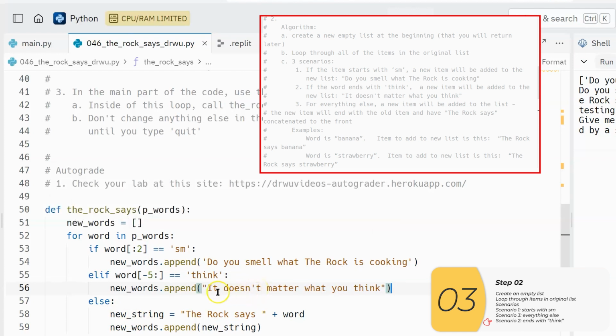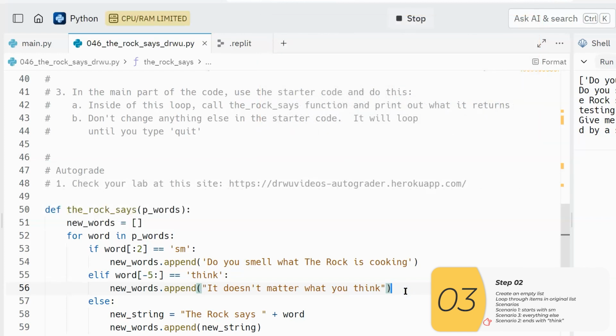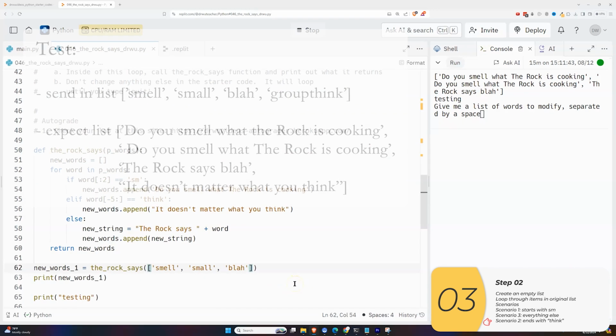One little trick for prints is that when I have a single quotation here, I want this outside to be a double quotation. And if for some reason I wanted this to be a double quotation, I want the outside to be single quotation. And there are ways to do even more complicated things. You can Google escape characters if you want to do that, but we're not going to talk about that right now. All right, so let's try this out.